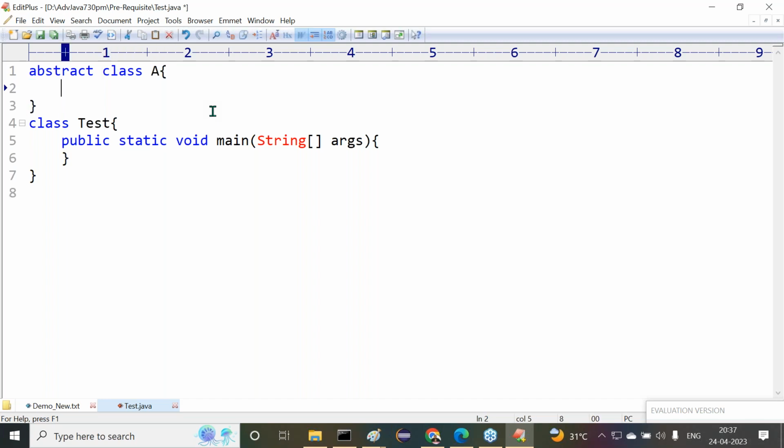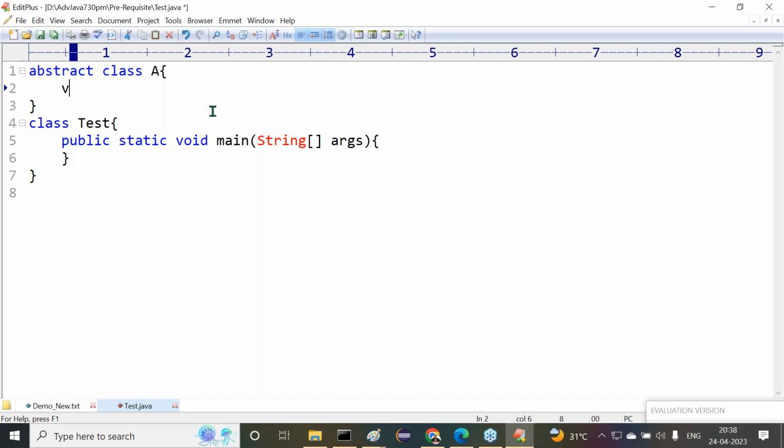Now inside this abstract class A, declare methods and variables. Variables I don't require. Methods I want to declare. How many types of methods are available? Two types: concrete methods and abstract methods. Observe carefully one equation. Classes are able to allow only concrete methods. Interfaces are able to allow only abstract methods. But abstract classes are able to allow both the concrete methods and abstract methods.